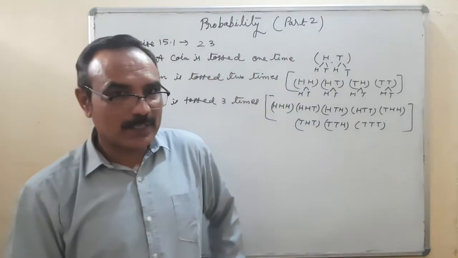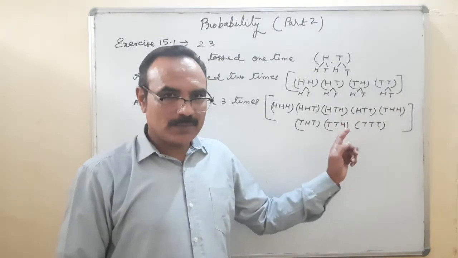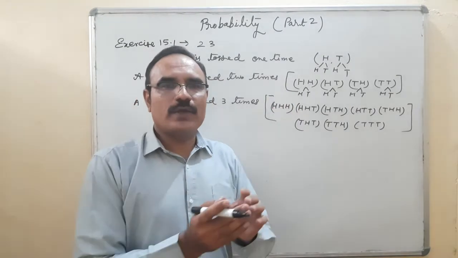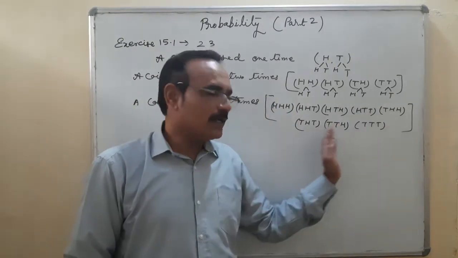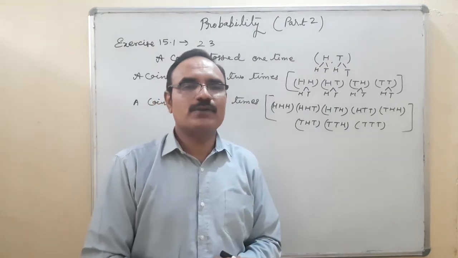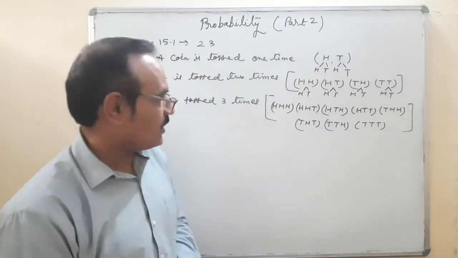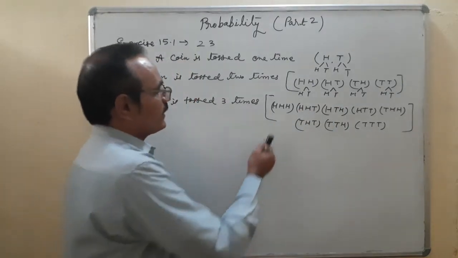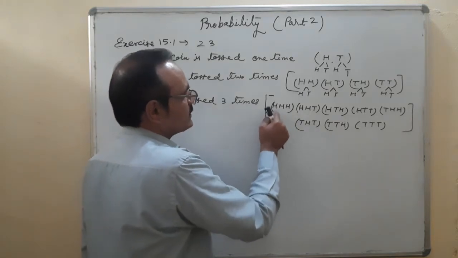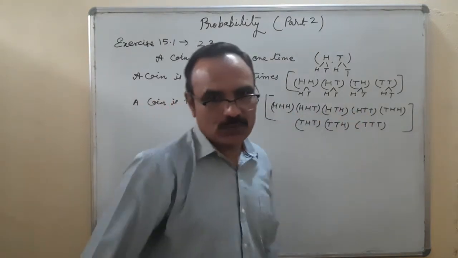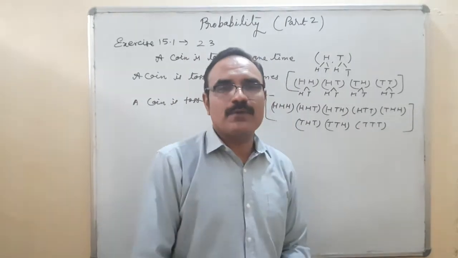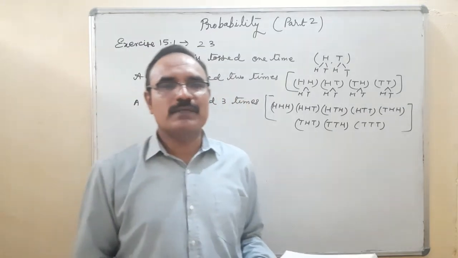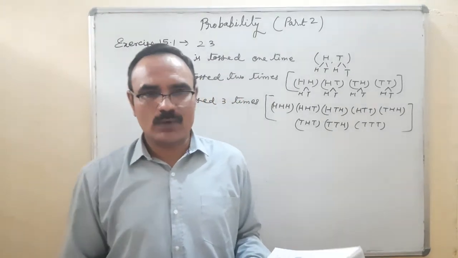Now this experiment is over. When you make 3 trials, then 1 event is complete. So in this experiment, how many total possible outcomes? There are 8 possible outcomes. So this is the result. Again, if a coin is tossed 4 times, then with each one we add H and T, and 8 becomes 16 in total. So this is the procedure by which you can make the total sample points, the sample space, whether the number of coins or dice is 1, 2, 3, whatever it is.